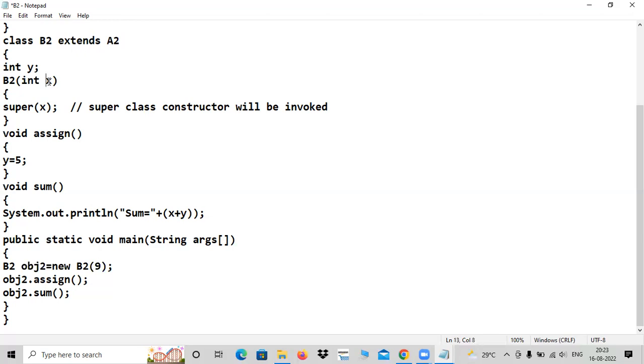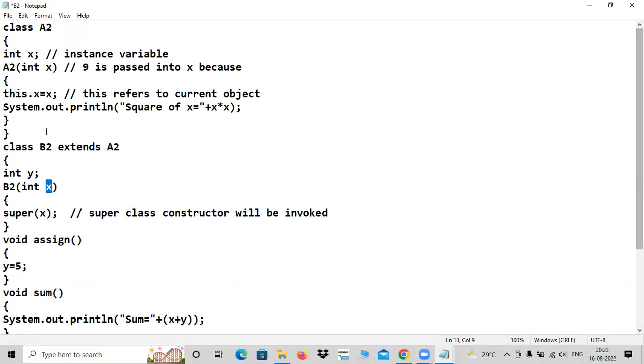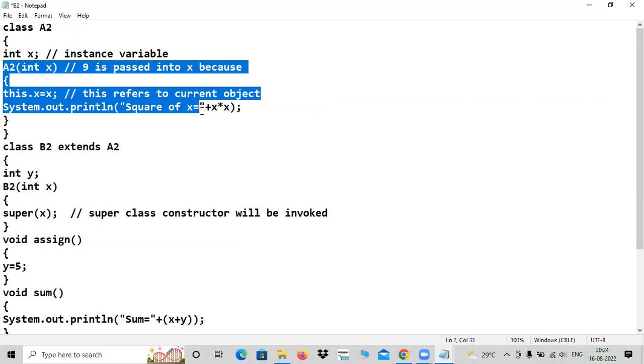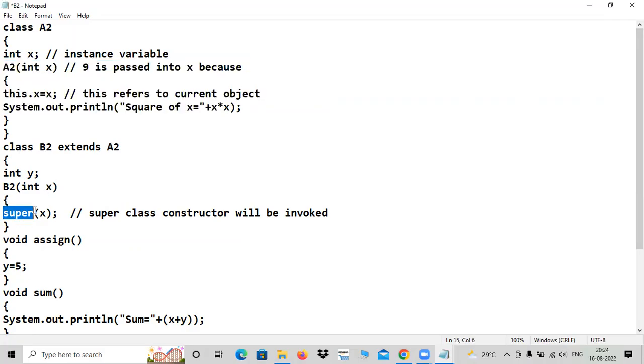Yes, 9 is passed to this X. But what can it do with that 9? There is some upper code as well. You have to utilize that. For that, you have to invoke all this stuff here. For that, you are having super. By writing it like this, it means super is a keyword. By writing like that, the superclass constructor will be invoked.